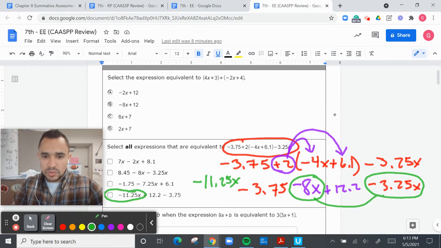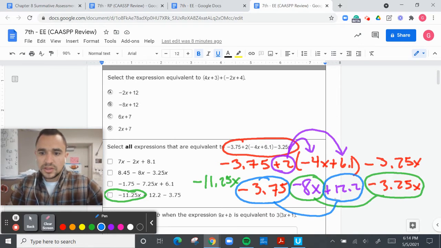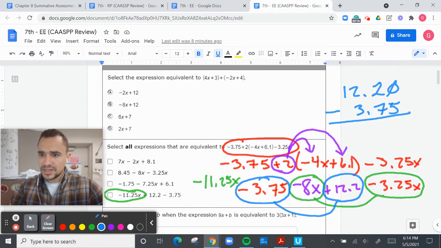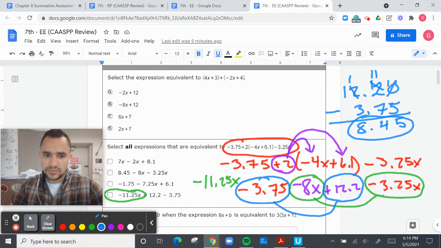And then what we're going to do is add, let me use blue, negative 3.75 and positive 12.2. So I'm actually going to write this one out. 12.2 and a negative 3.75. Well, there's a 0 there that's not there. So this is a 1, 12, carry over. That's 11, and that's 10. So that's 5, 11, 10, 9, 8, 7. That's 4. 11, 10, 9, 8. So that should be a positive 8.45.